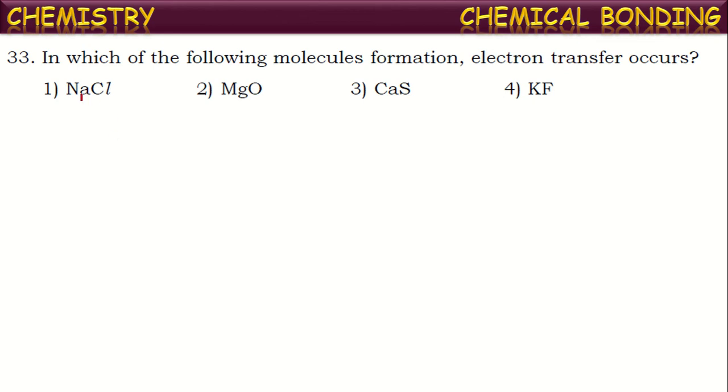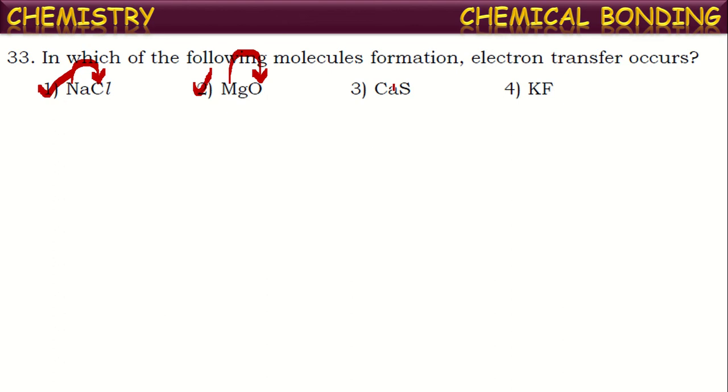If you see the first one, sodium chloride: sodium is a metal, chlorine is a non-metal. So here an electron is transferred from sodium to chlorine. So it is correct. If you see the next one, magnesium and oxygen. Magnesium is a metal and oxygen is a non-metal. So from magnesium to oxygen, two electrons will be transferred. Thus an ionic bond is formed. So here also there is transfer of electrons.